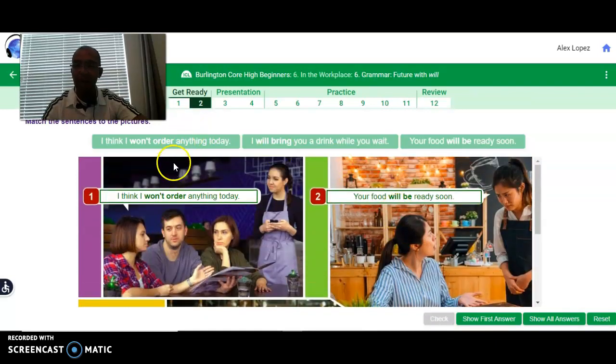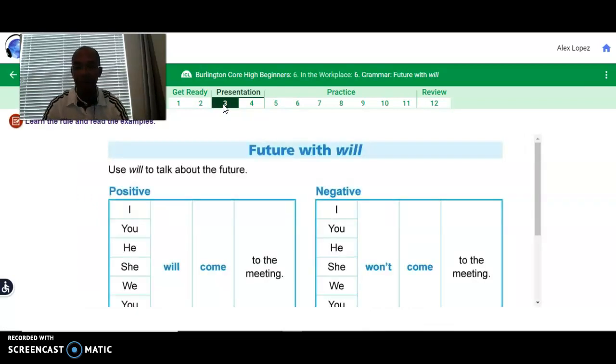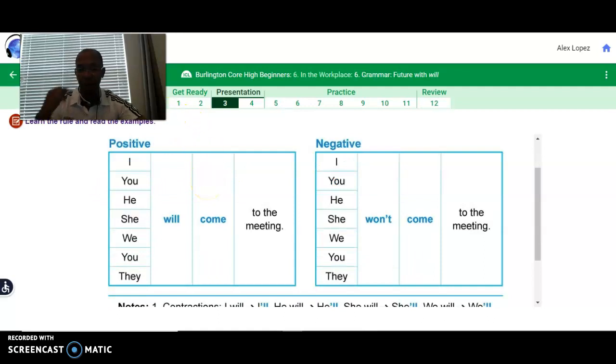Okay, now let's talk a little bit about the verb will, when to use will positively and negatively, affirmative and negative. So this is the future with will, okay? We use will to talk about the future. For example, if you have an affirmative